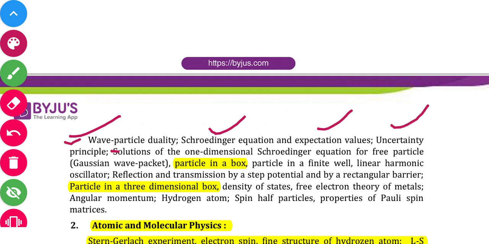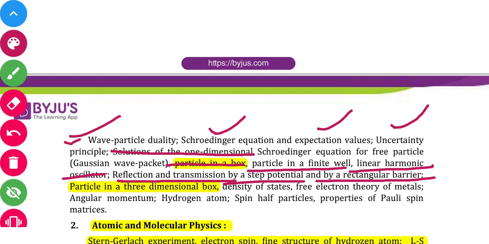Okay, solutions of the one-dimensional Schrodinger wave equation for a free particle, that is, what we also call the Gaussian wave packet. Okay, so particle in a box, and the second problem is particle in a finite well, linear harmonic oscillator, very important. Okay, reflection and transmission by step potential, that is, we will calculate the reflection and transmission coefficients for a step potential and for a rectangular barrier.